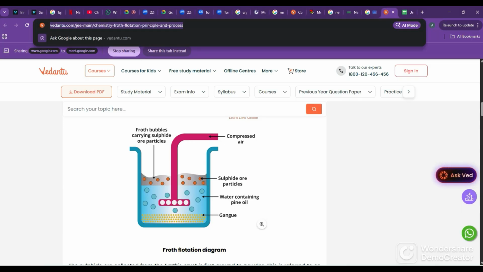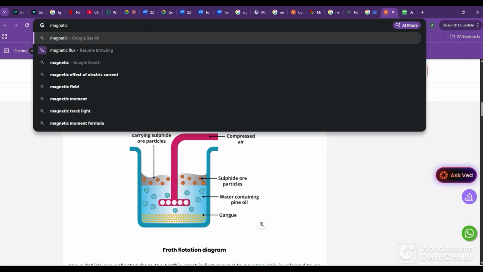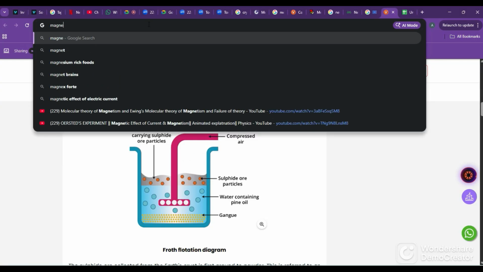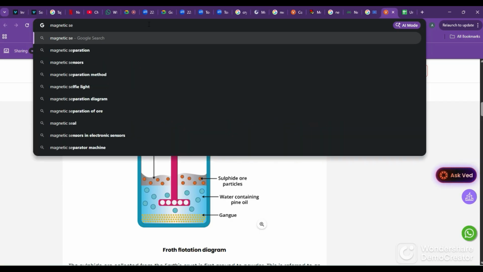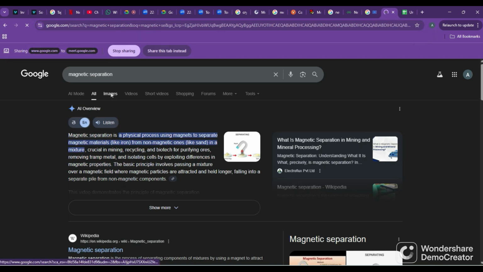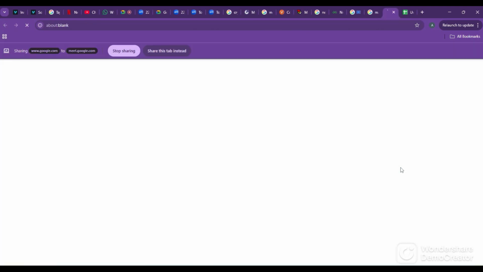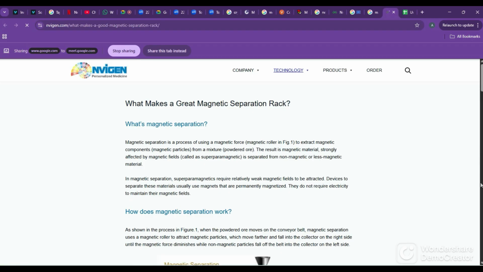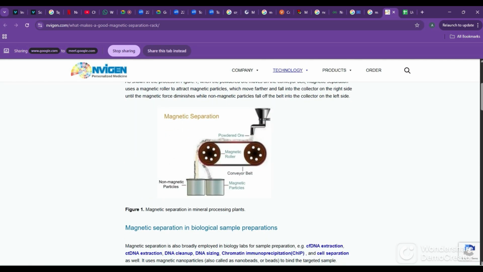The next one is magnetic separation. Magnetic separation is used for ores which contain iron. Any ore which contains iron, this method can be used.